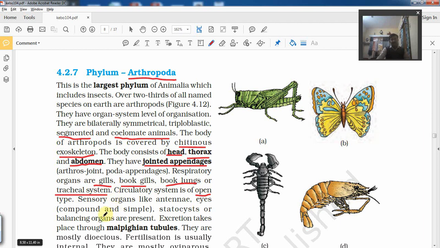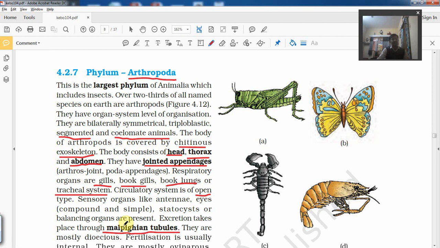Excretion, when we talk about excretion, they carry out excretion with the help of Malpighian tubules which are connected to their intestine, and these Malpighian tubules help in the removal of waste excretory substances from the hemolymph. Sometimes besides Malpighian tubules, they also have presence of green glands. We use another term that is called the green glands.